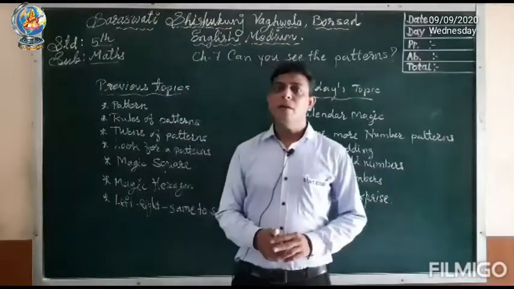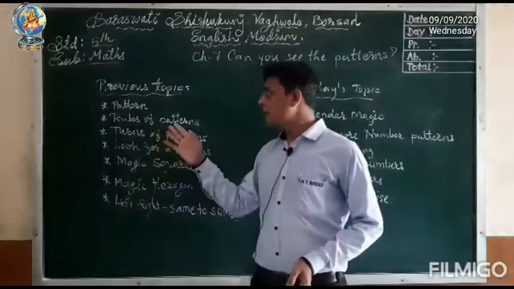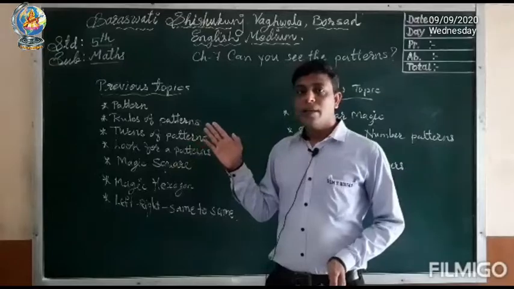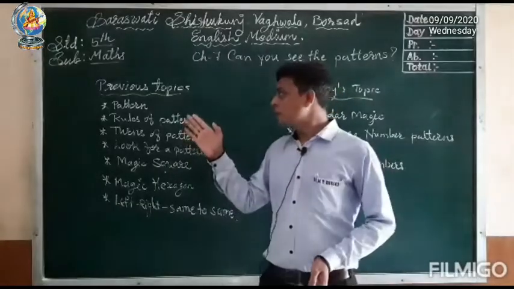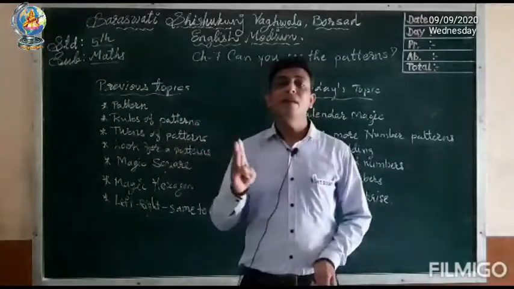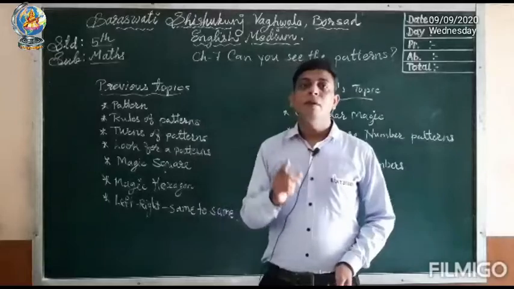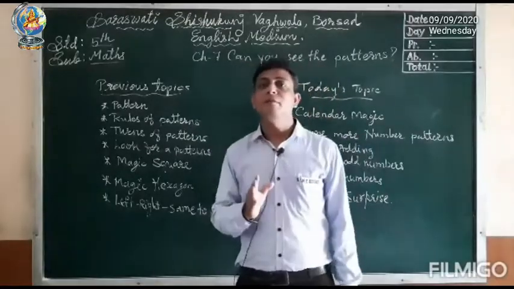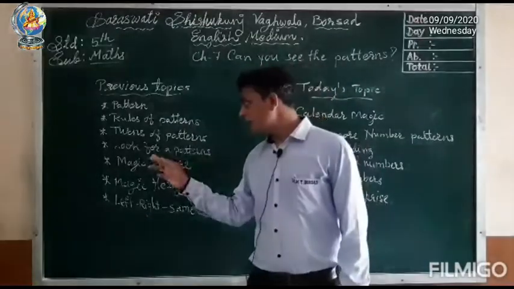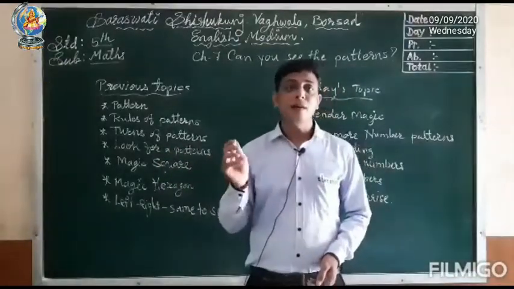In the previous video revision we learned the following topics. The topics are patterns. In that we learned what is a pattern, then rules of pattern. In rules of pattern we learned 3 different rules: 1/4 turn, half turn and 3/4 turn. Then after we learned look for a pattern. In this we used to find the mistake in a rule.